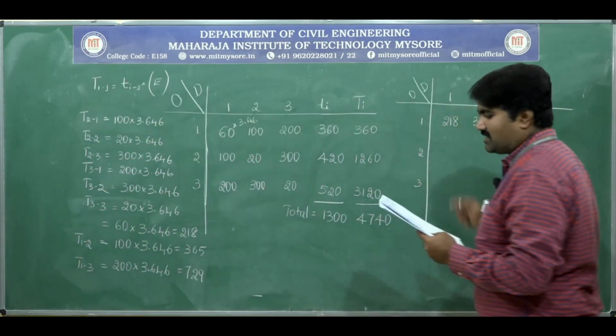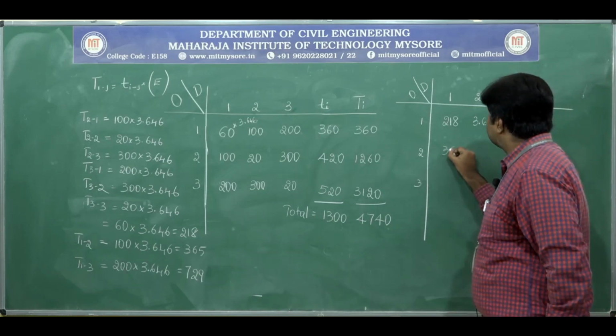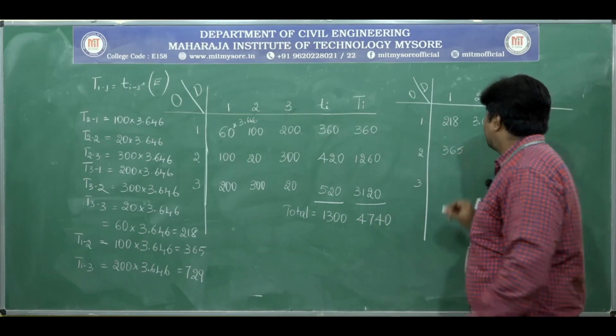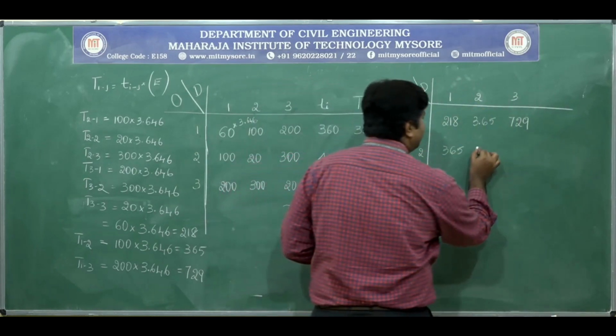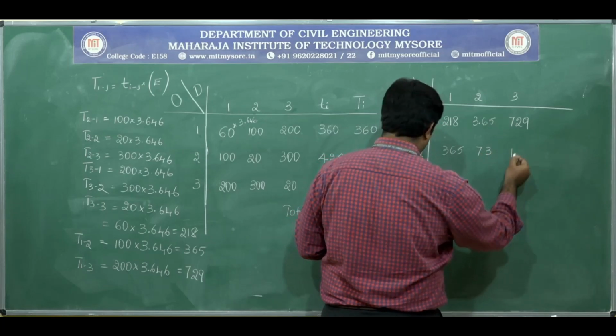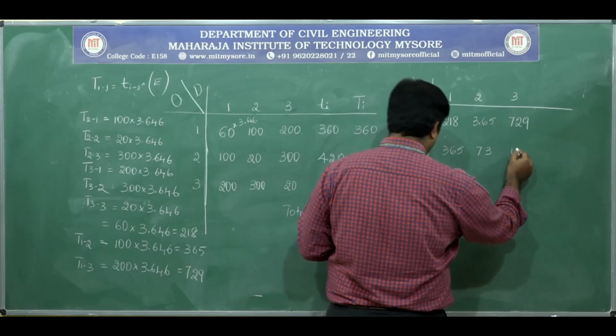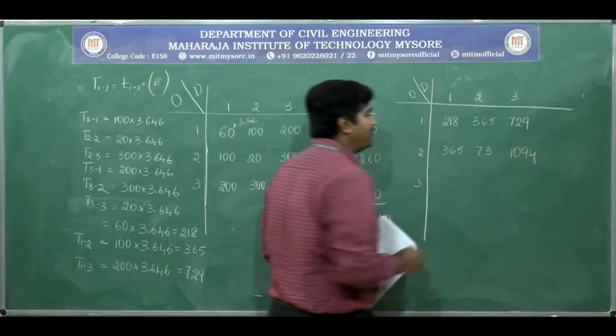Okay, 2 to 1, see what you get, 2 to 1 it will be 365. Okay, next 2 to 2, how much you get, that is 73. Next 2 to 3 you will get 1094.